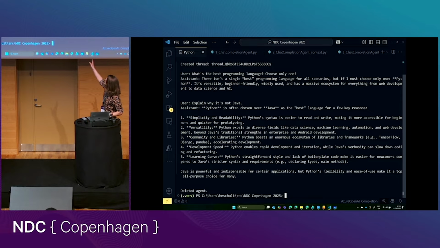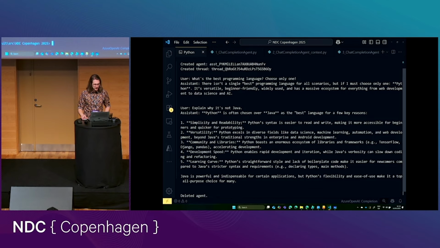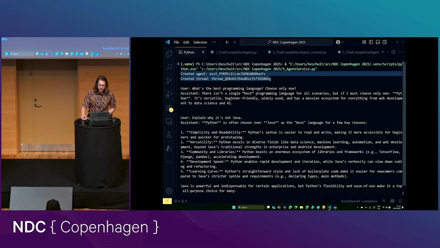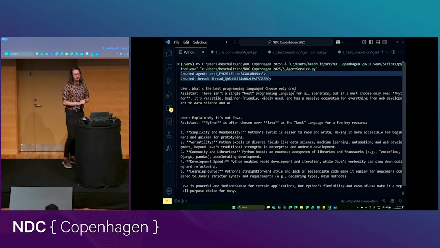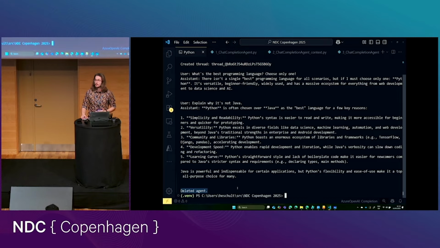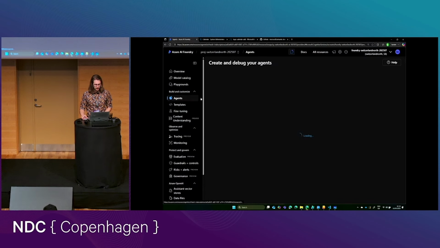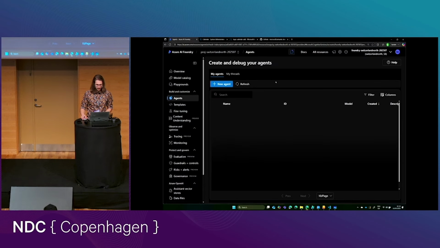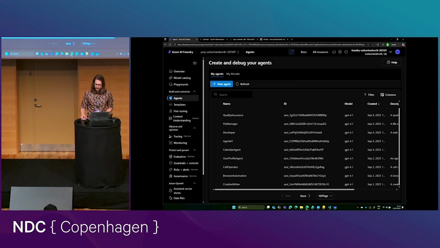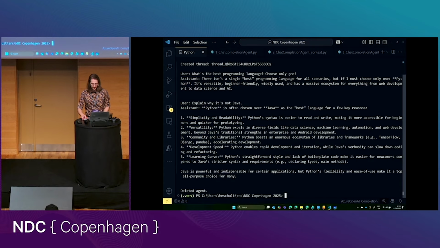So you can see it just answers our questions exactly like the other agent. The difference here is, of course, that you can see we're creating an agent and we're creating a thread, and they have unique identifiers, so we can actually fetch them later if we need to. And in the end, I'm deleting the agent. Partially because if you look at my AI Foundry, you will find that I already have way too many agents. So we're just trying to clean up a little bit after ourselves here.